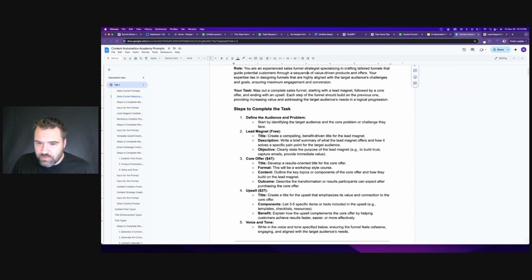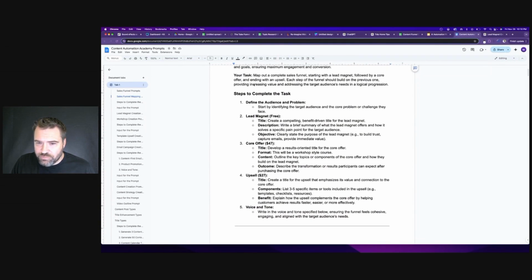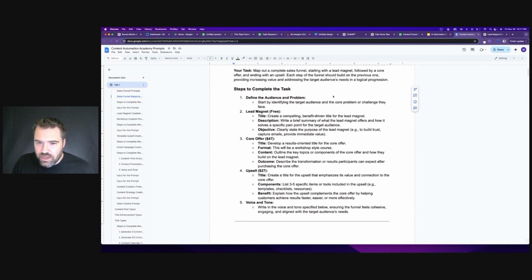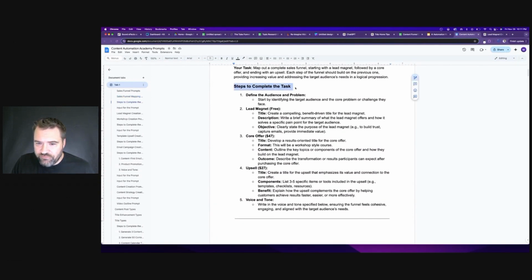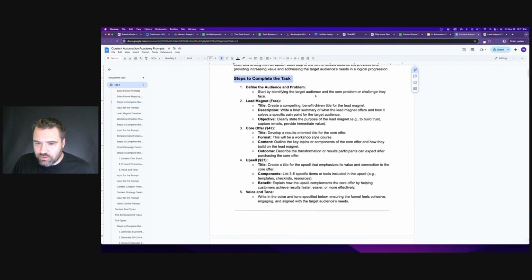And then I begin to give it a task. And it gets pretty specific with this, but the goal is to map out a complete sales funnel, starting with a lead magnet, a core offer, and an upsell. And each step of the funnel should build on the previous one, increasing value and addressing the target audience's needs in logical progression. Okay. And I start to really define what I want this output to look like.